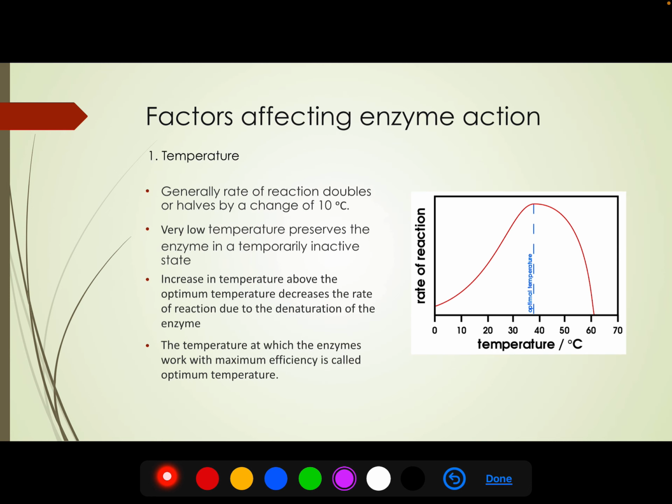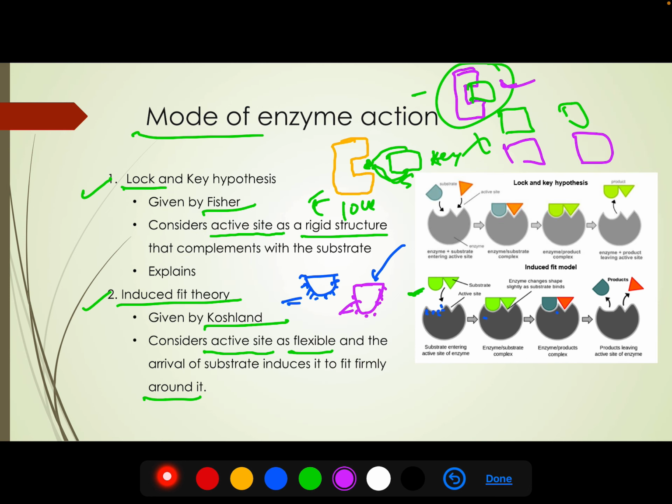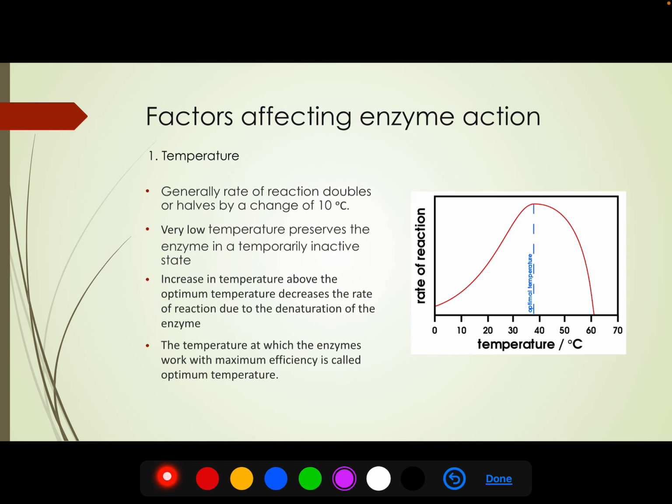So now we understand how the enzymes work, how they speed up a reaction. So we will now understand the factors affecting the enzyme. The first and foremost factor is the temperature. There is a general thumb rule that if we change the temperature by 10 degrees centigrade, it will either double the reaction if we increase it, or if we decrease by 10 degrees it will become half.